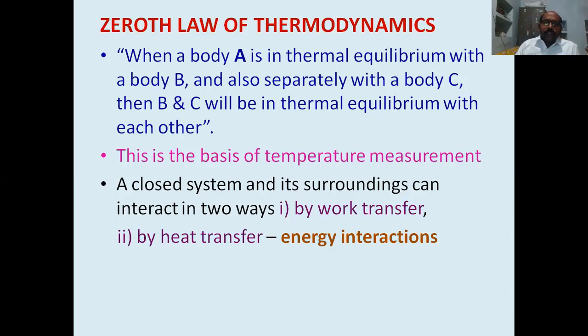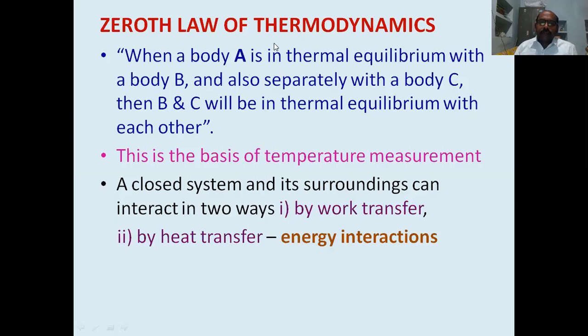The name zero is given for this law because it was formulated after the first law and the second law of thermodynamics. This is the primary concept, so as compared to those laws, it is put before one.